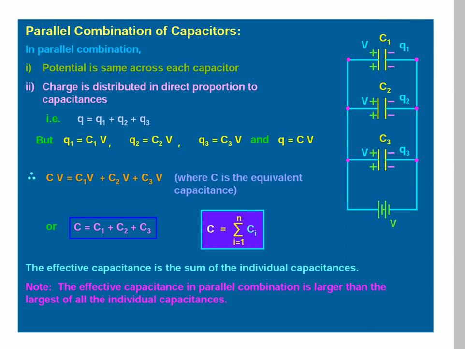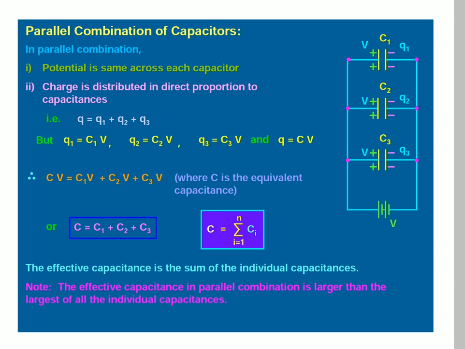Parallel combination of capacitors. See here, parallel combination means all positive plates are connected to one end and all negative plates to the other end. This type of connection we call a parallel combination. In parallel combination, the potential is the same across each capacitor. Charge is distributed in direct proportion to the capacitance. So Q is equal to Q1 plus Q2 plus Q3.